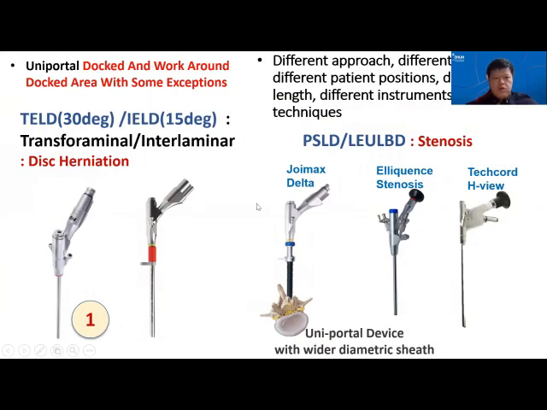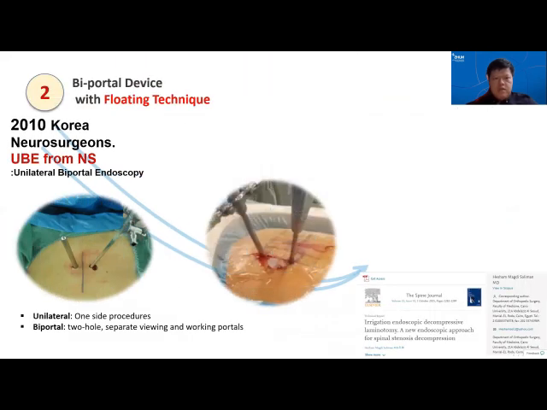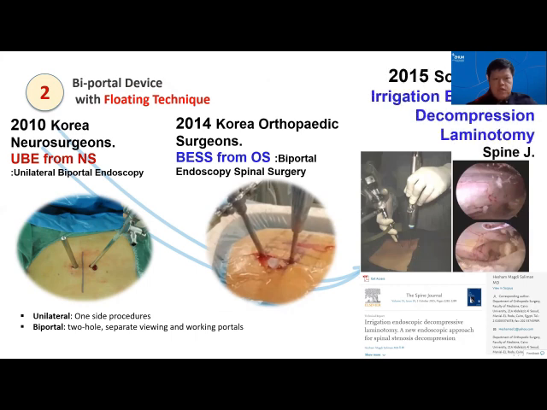The challenge in uniportal endoscopy is that we have different degrees, different lengths, as well as different approaches, as we need to dock and work around the dock area, with some exceptions. So each of them has its specific instruments and learning curve. Hence, it is a steep learning curve for users, with specific instruments that cannot be used for other types of spine surgery. At the same time, in 2010, a South Korean neurosurgeon developed UBE, and in 2014,